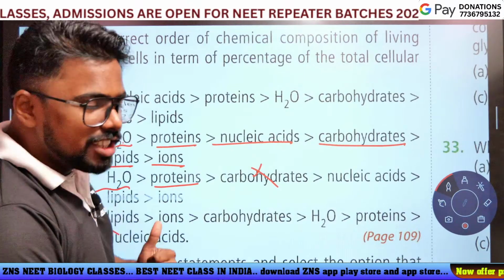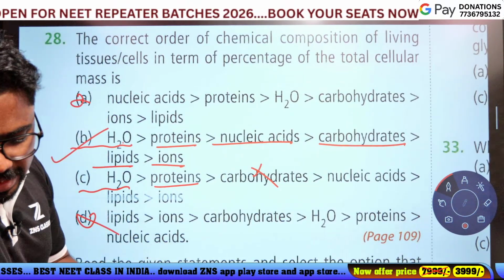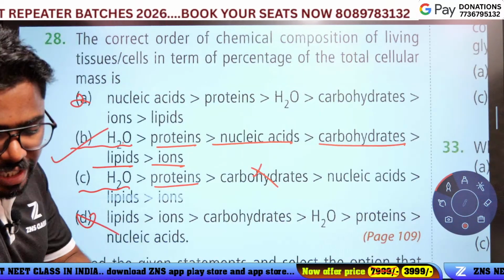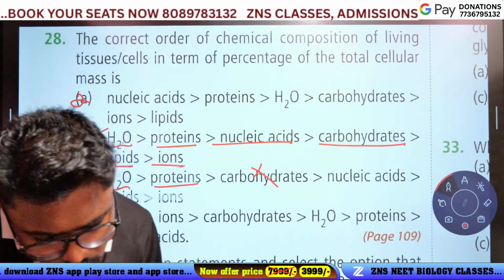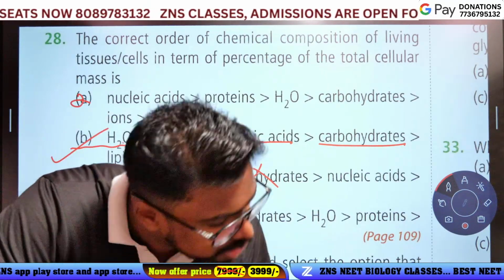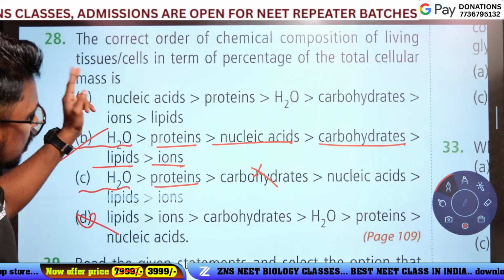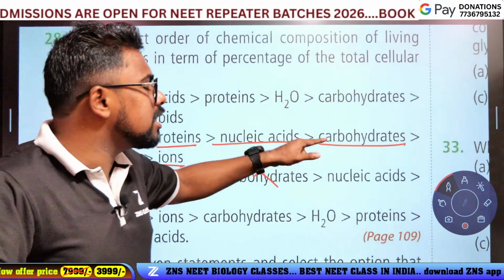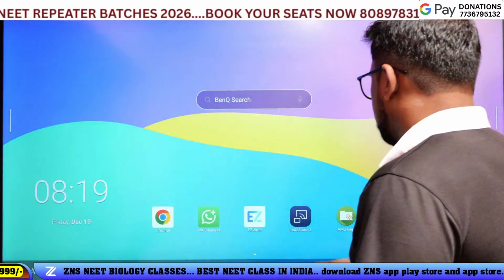Actually, this table is given in your NCERT textbook. The table shows the percentage of substances present in the cells. Not option C, because option B is the answer. We got water, then protein, then nucleic acid, then carbohydrates. I will show you this table.